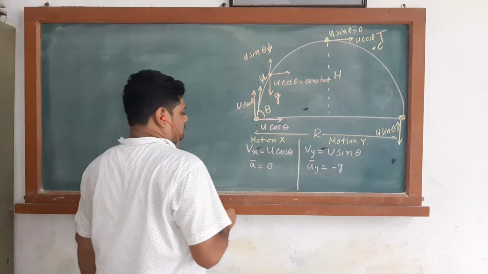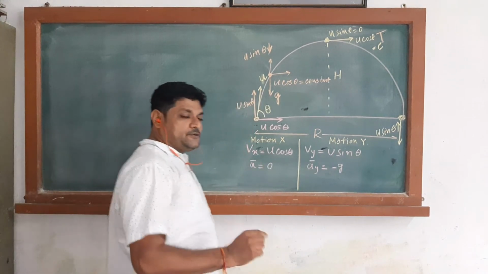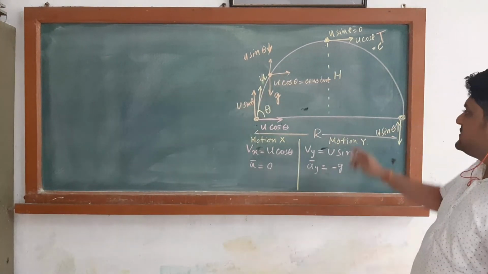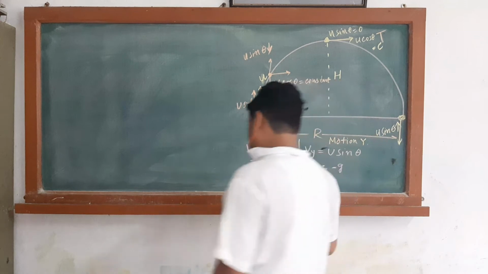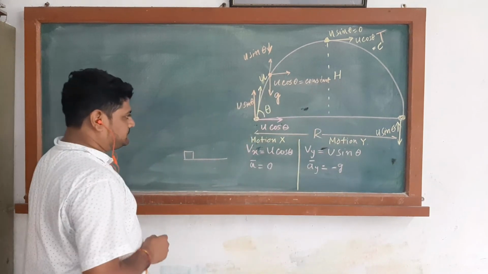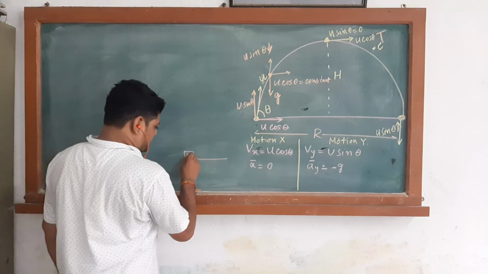Now why is the acceleration 0? I have already told you that we can neglect two things, one is air friction and another is the change in g. So if there is no friction, there is nothing but a one-dimensional motion. A body of mass m is here.